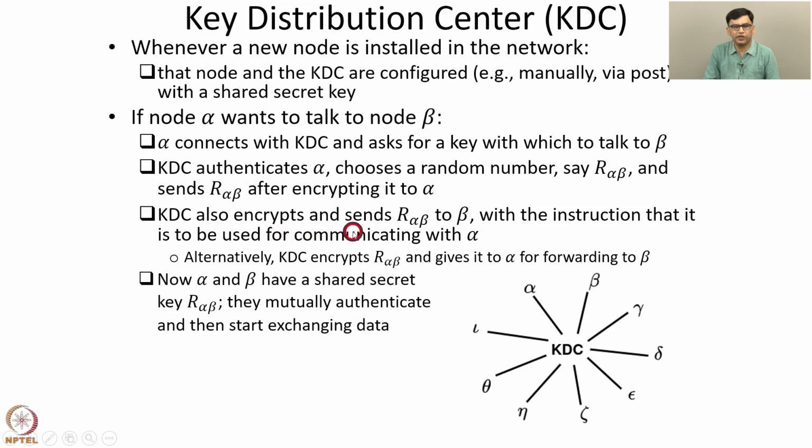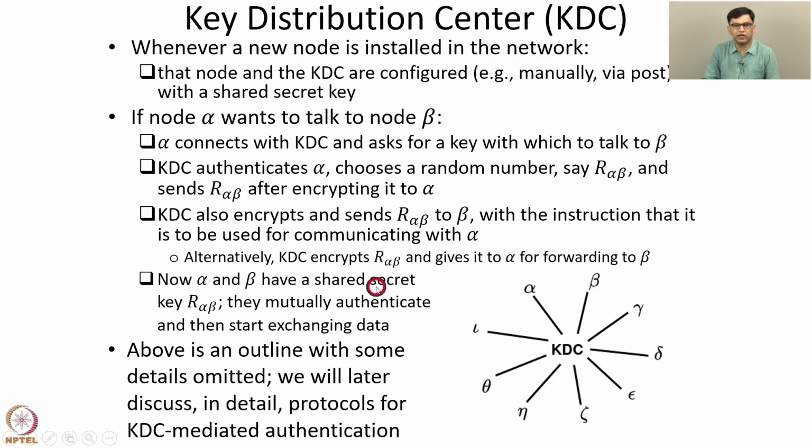At this point, alpha and beta have a shared secret key R alpha beta. Then they mutually authenticate and then start exchanging data. They can mutually authenticate using one of the protocols that we discussed in the previous classes. This procedure is an outline with some details omitted. We later discuss in detail protocols for KDC mediated authentication.